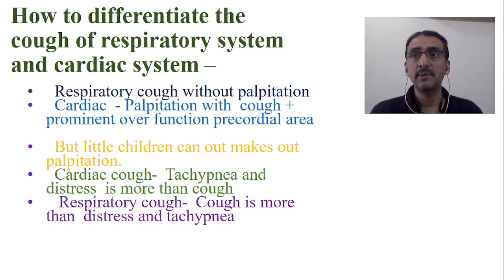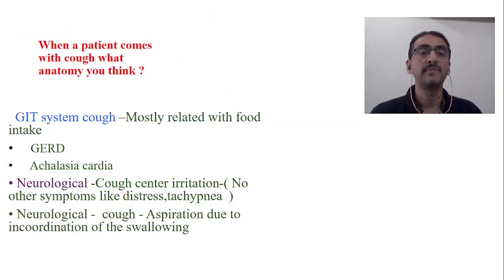Whereas in a cardiac problem, you will have tachypnea, a predominant precordial area, and also distress that is more compared to the cough. Cough will be secondary. In respiratory cough, cough is more than the distress and tachypnea. This is how we have to differentiate. Tachypnea and distress are more in a cardiac problem along with the cough, whereas tachypnea and distress will be less and cough is more in respiratory problems.